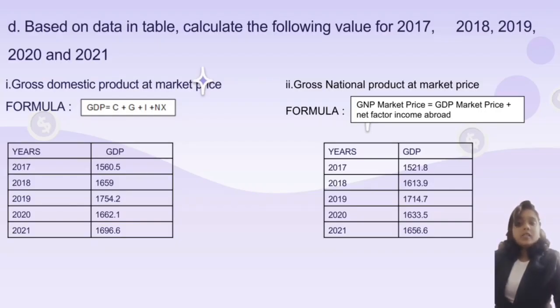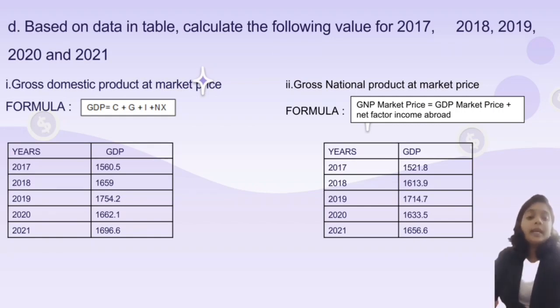Next, based on the data in the table, calculate the following values for 2017, 2018, 2019, 2020 and 2021. First of all, I have to calculate gross domestic product at market price. For that, the formula is C plus G plus I plus NX. By using this formula, I get the answer for 2017 as 1560.5, for 2018 as 1659, the following year 1754.2, 2020 was 1662.1 and lastly 2021 gets 1696.6.